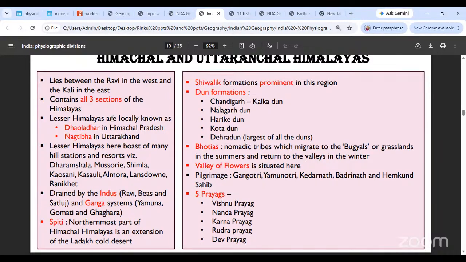The most pretty and the most solid Shivalik formations will be within these Himalayas, within the Himachal Uttaranchal Himalayas. And plenty of duns you will find over here: the Chandigarh Kalika Dun, the Nalagarh Dun, the Kharike Dun, Kota Dun, Dehra Dun, all of these duns.